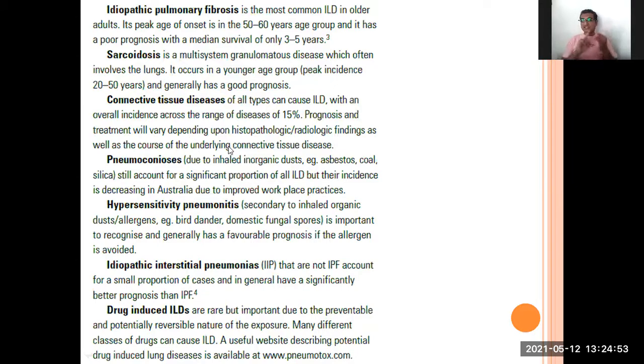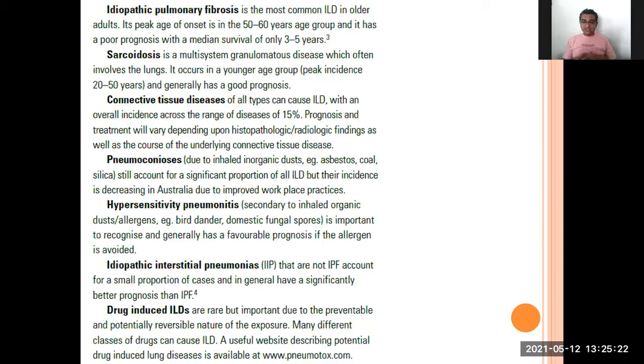Pneumoconiosis is again related to occupation. Those persons who are most exposed to inorganic dust like asbestos, coal, and silica will have this as a significant cause of ILD. Ultimately, they will develop interstitial lung disease, but it is gradually decreasing because they are using protective gear. So nowadays it is decreasing.